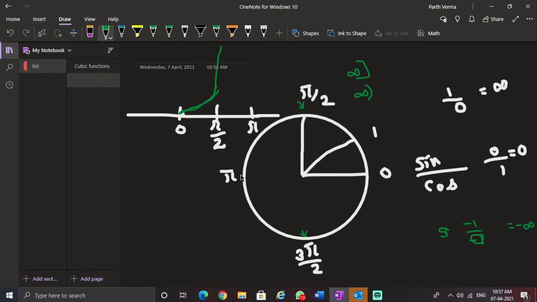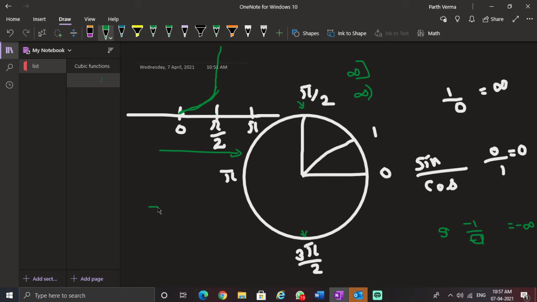This is pi, which is 3.14. This is 3 pi by 2, which is 3 times 1.5, okay, 4.7 something. Then this is 2 pi, somewhere 6.2 something. Then as the number line goes, you will get many breaks in the graph of tan where it is not defined. So while writing the domain, we should not consider those inputs.